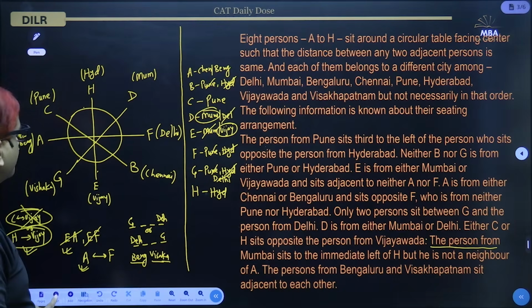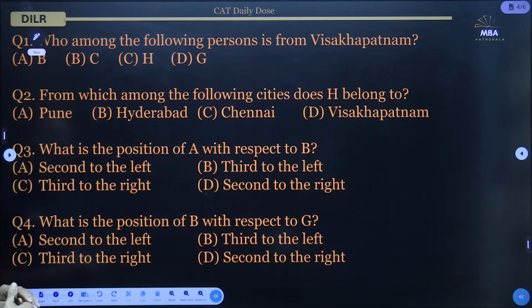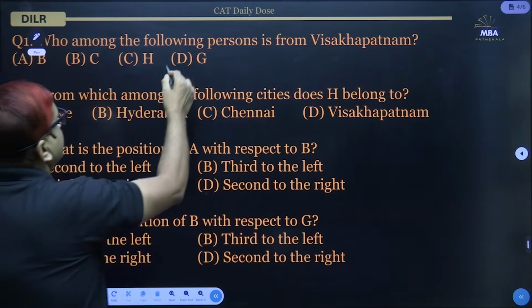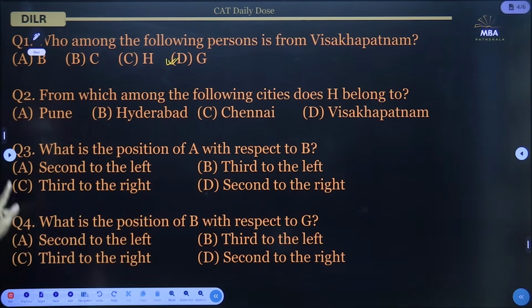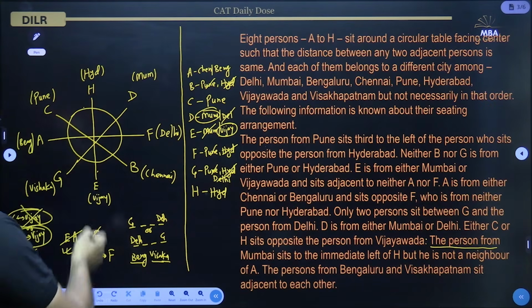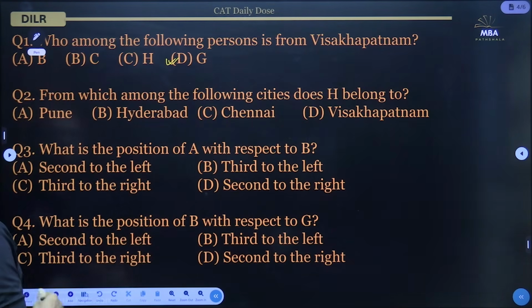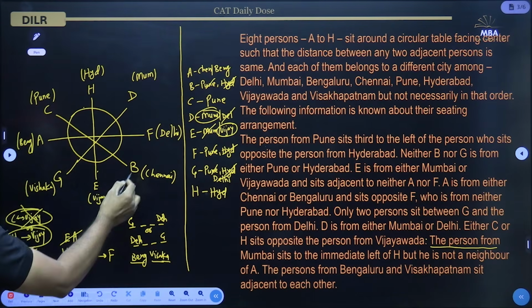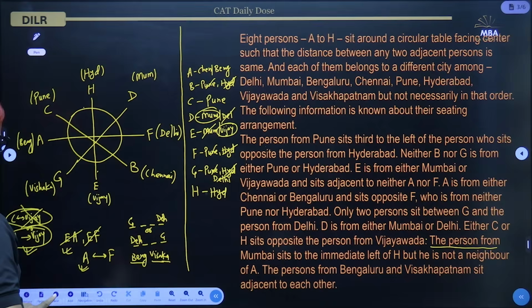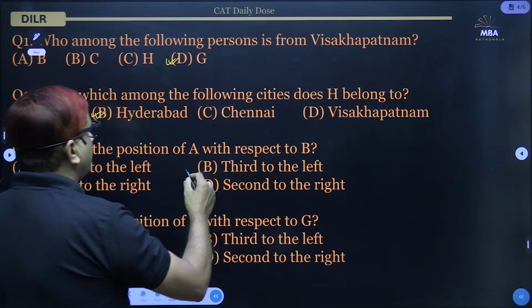Let us solve the questions. Who among the following person is from Vishakhapatnam? We can see that G is from Vishakhapatnam. So answer will be option D. Then we have, from which among the following cities does H belong to? So you can see H belongs to Hyderabad. So option B. And what is the position of A with respect to B? So A is 1, 2, third to the left of B.